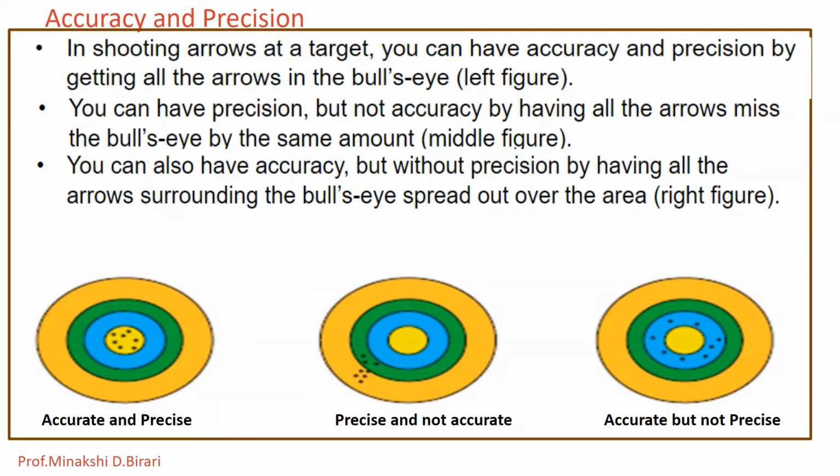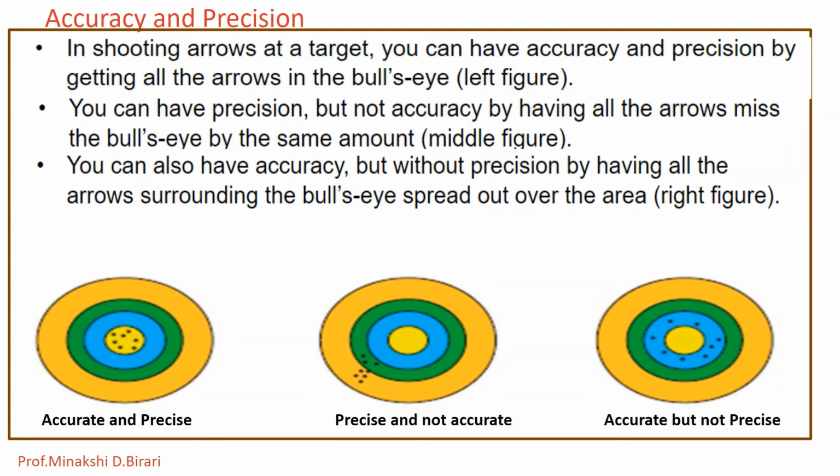Accuracy relates to the closeness of a measurement to the accepted correct value. So it can be defined as the degree of agreement between the measured value and the true value of the measurement. Whereas precision can be defined as the degree of agreement between replicate measurements of the same quantity, or reproducibility of a number of similar measurements under identical conditions.